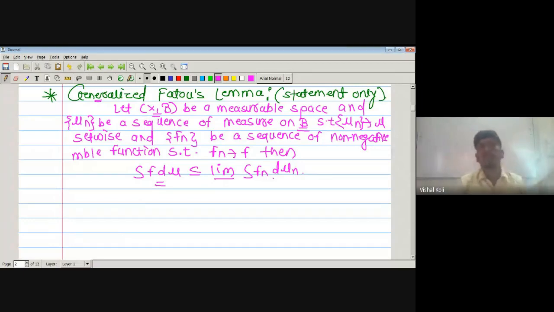This will be a statement for the generalized Pratt's lemma, and here we have to see only the statement.